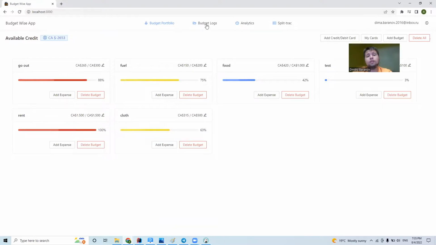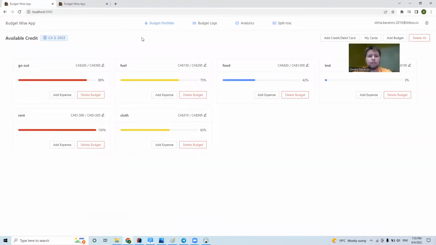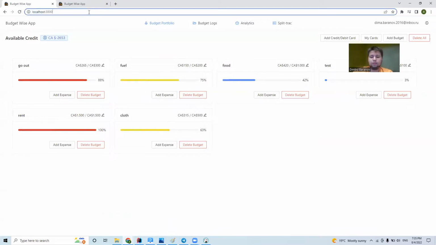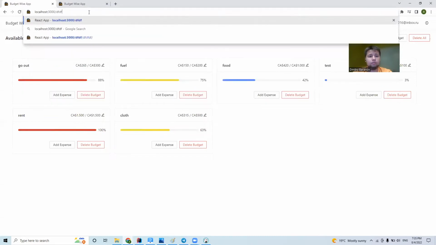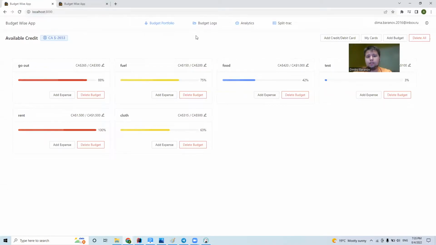You can also open these pages over here in a new tab. You can just click it like that, and this page is open, so you can see everything works. Now I'm going to show you that if you put any URL that doesn't match our URLs, for example a random one, we will get the page not found. This page is taken from the Ant Design library that we used. So we can go back and we're here.